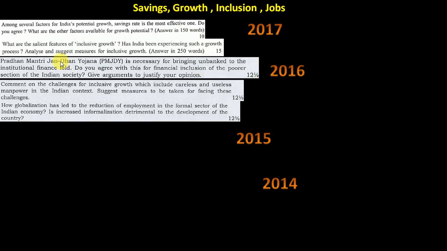2016 again, Pradhan Mantri Jan Dhan Yojana; we saw already that Fasal Bima Yojana was used. Again Jan Dhan Yojana, this is financial inclusion. It was a predicted question at that time because it was in the news. Even in prelims it came in 2016 only. Then inclusive growth again, so it's all repeating. Then: is reduction of employment in the formal sector and increased informalization detrimental to development? This formal-informal concept, if you learn it, you can answer this.